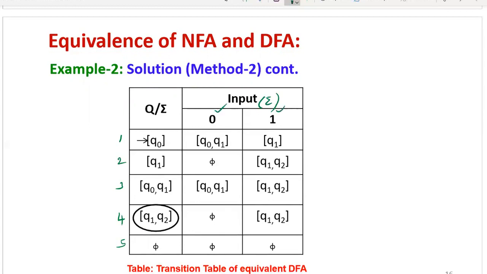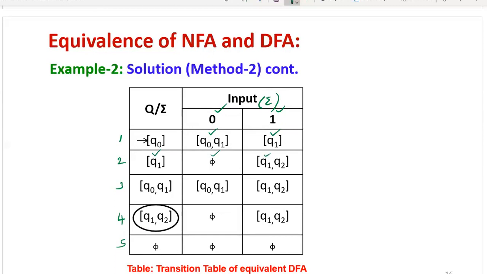Now substitute the transitions by looking at the previously calculated transitions. So Q0 on 0, the next state is Q0 Q1. Then Q0 on 1, the next state is Q1. Then from state Q1 on input 0, the next state is phi. From state Q1 on input 1, the next state is Q1 Q2.